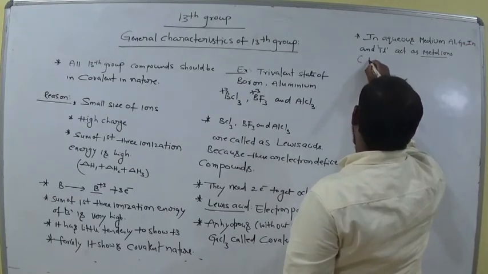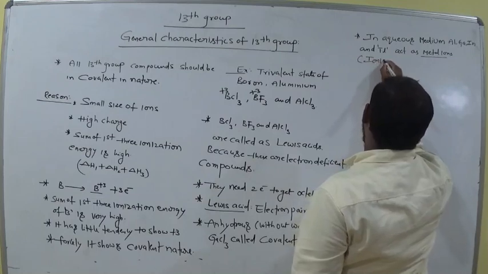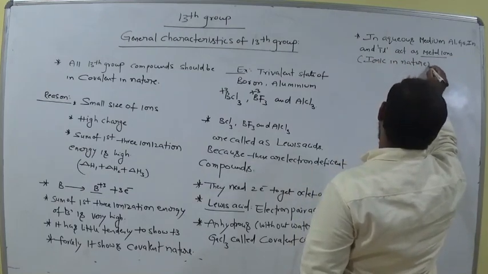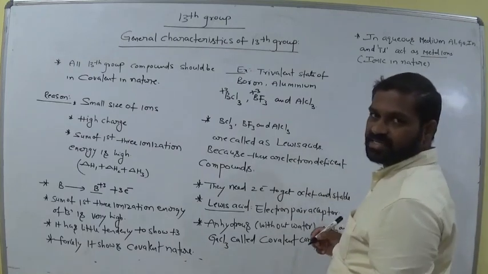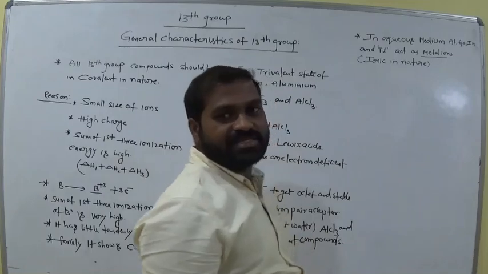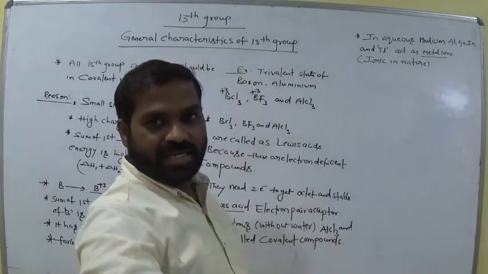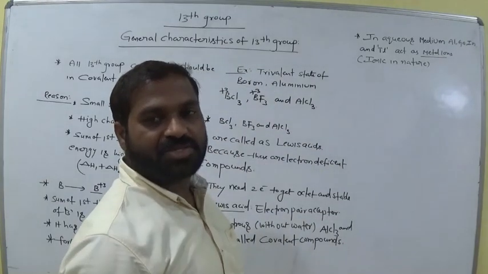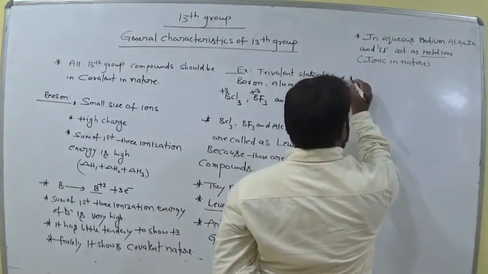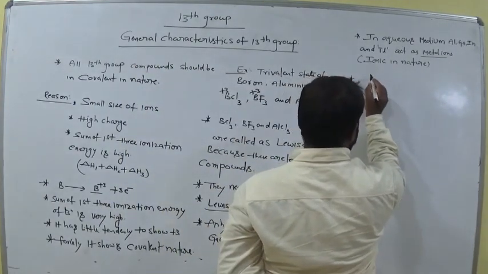So they are ionic in nature. Metallic nature means clearly ionic nature. So in the aqueous medium, that means in the presence of water, if you keep AlCl3, they show ionic nature, not covalent nature.